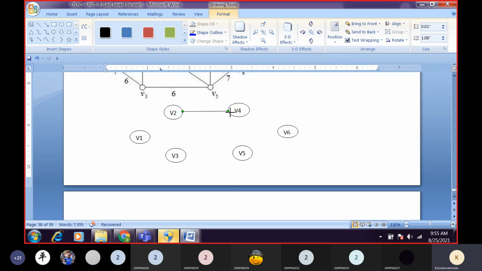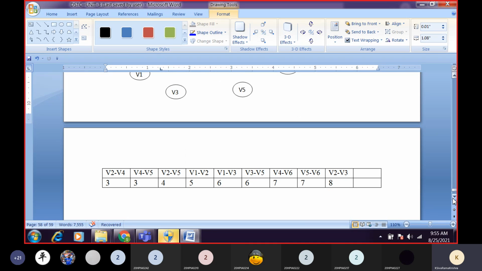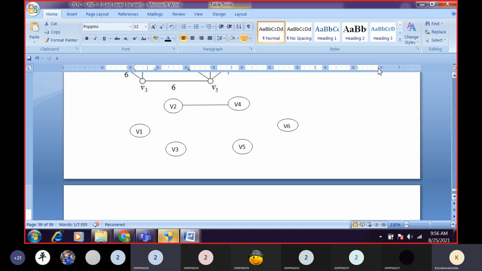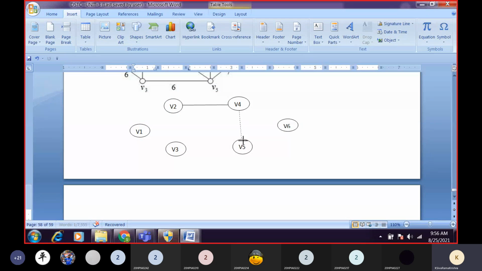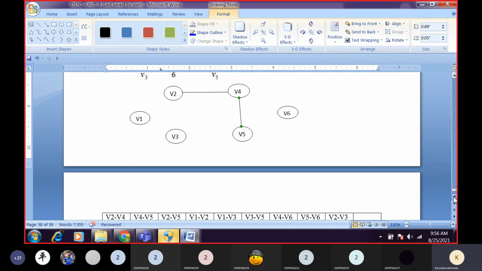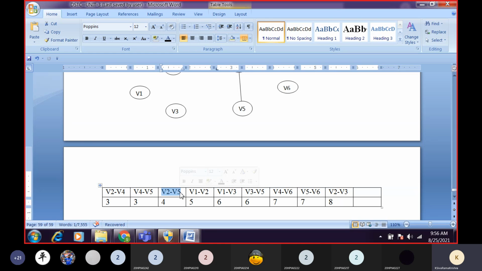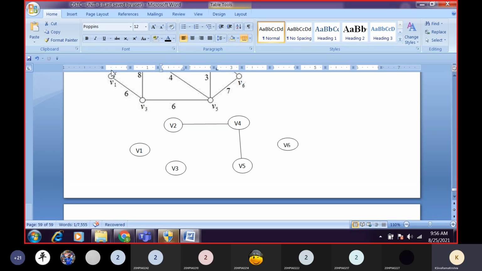Next, what is the next least one? V4 to V5. So we'll go for V4 to V5. Okay. Next, what is the next least one? V2 to V5. So next what we'll do is we'll attach V2 to V5.